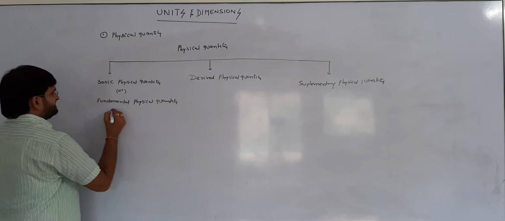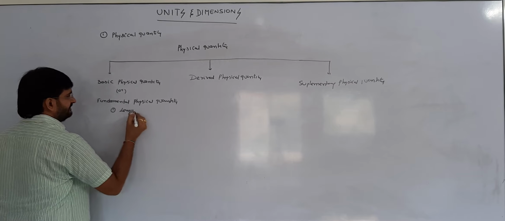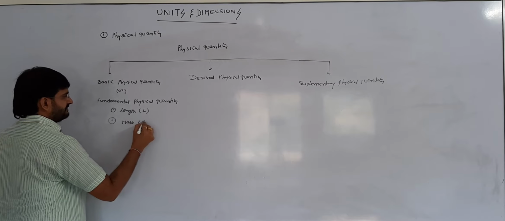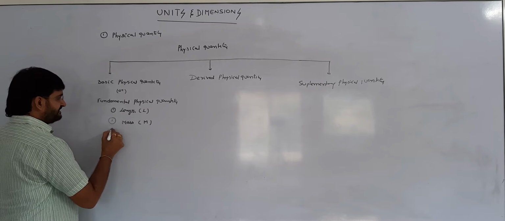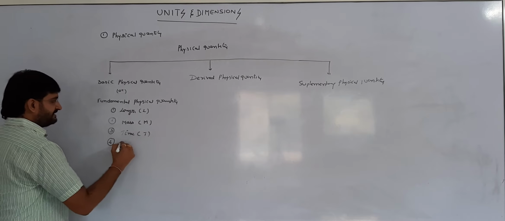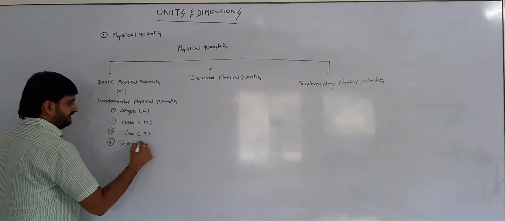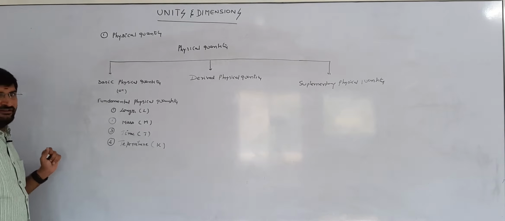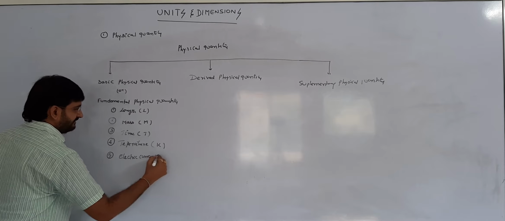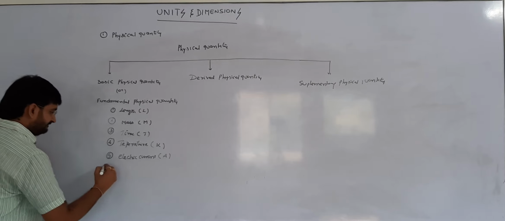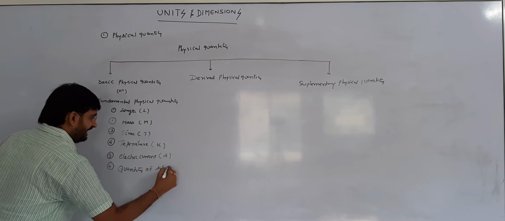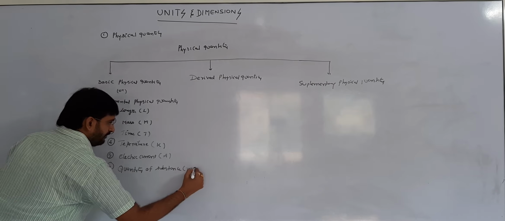The first basic physical quantity is length, represented with capital L. The second is mass, represented with capital M. The third is time, represented with capital T. The fourth basic physical quantity is temperature, represented with Kelvin, K. The fifth is electric current, represented with ampere, A. The sixth is quantity of substance, represented with mole.